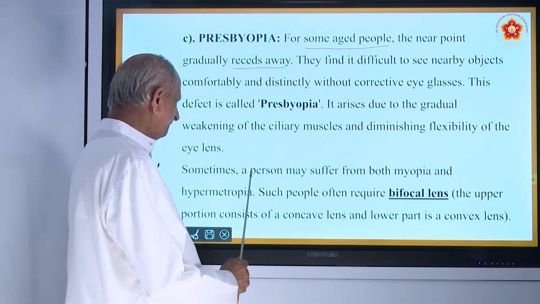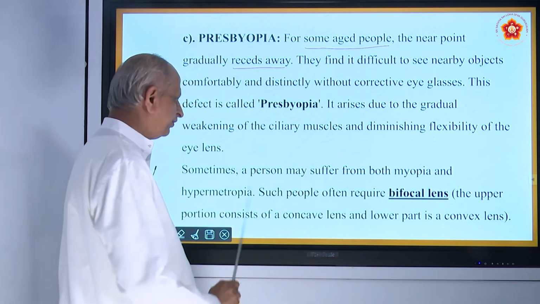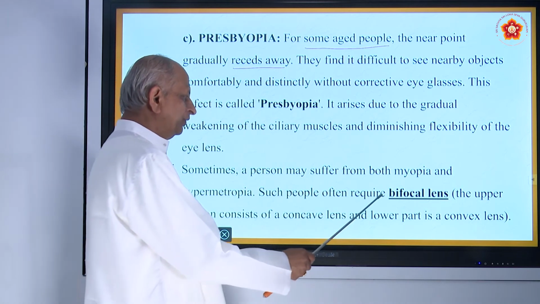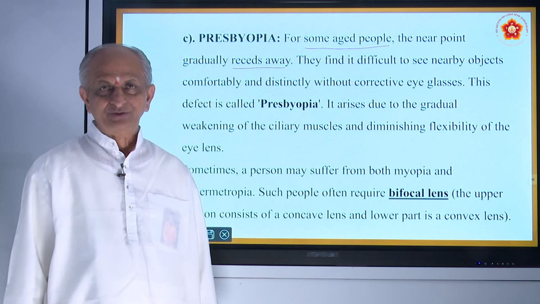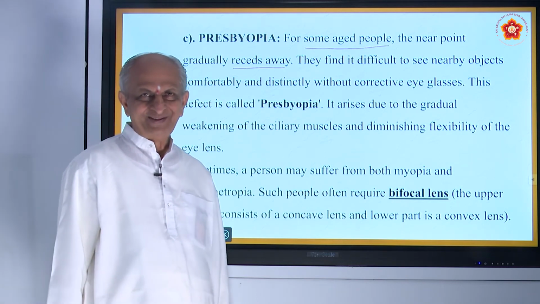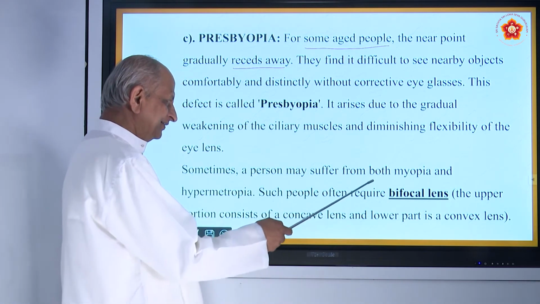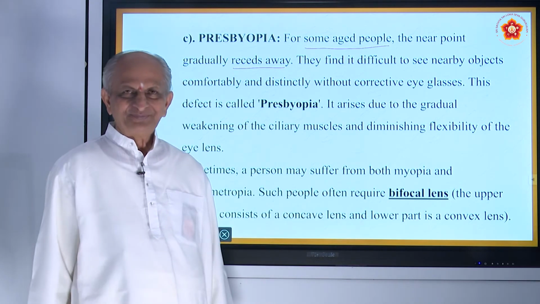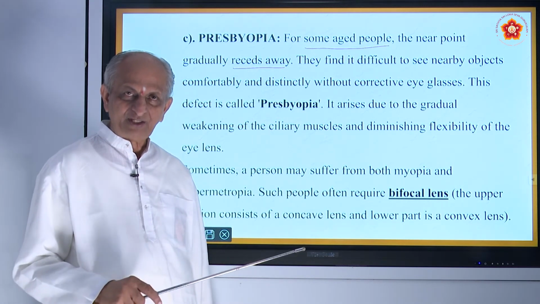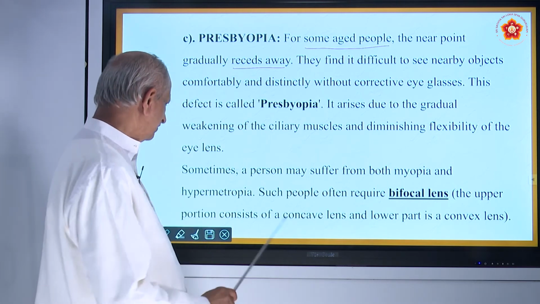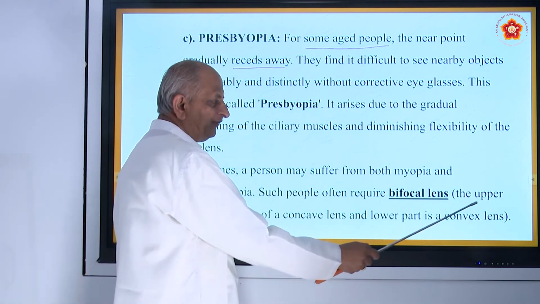Sometimes some people will have both the defects of myopia and hypermetropia. They have to use what is called a bifocal lens, and for a joke they call it soda glass. It is not soda glass actually; soda glass is a very ordinary glass. Especially elderly people have to use spectacles having both lenses, concave and convex. The upper portion consists of a concave lens, the lower portion consists of a convex lens.